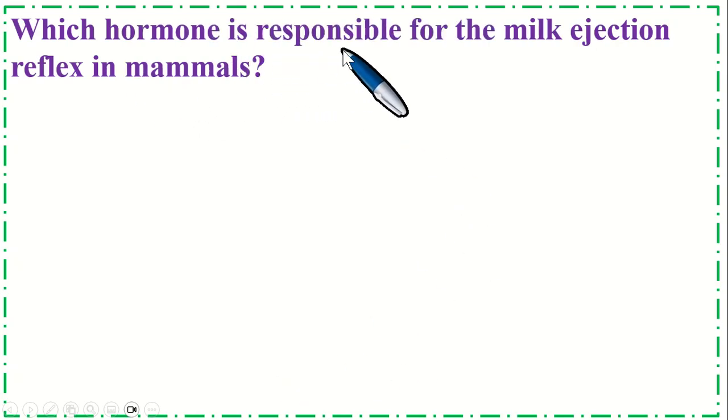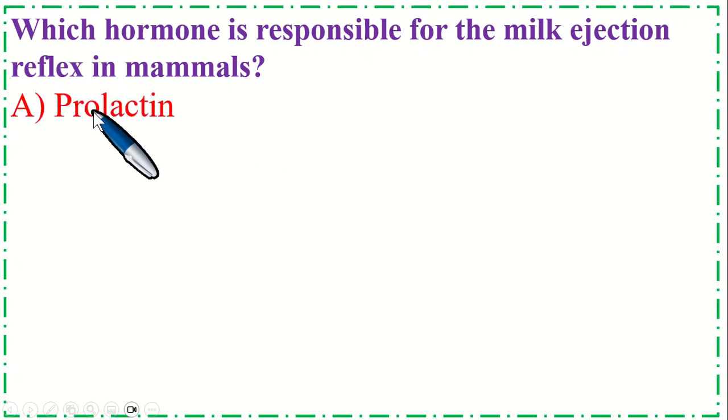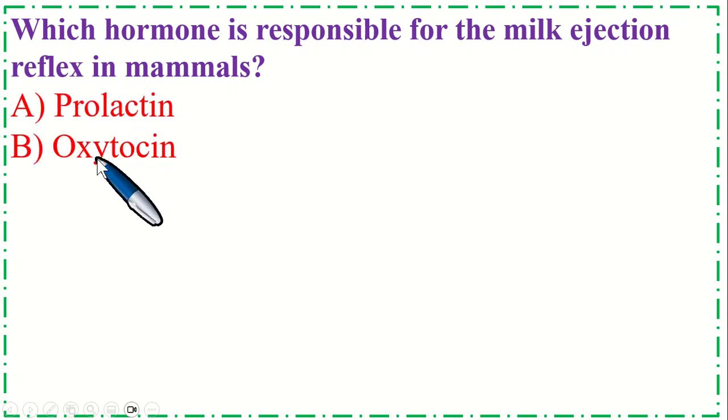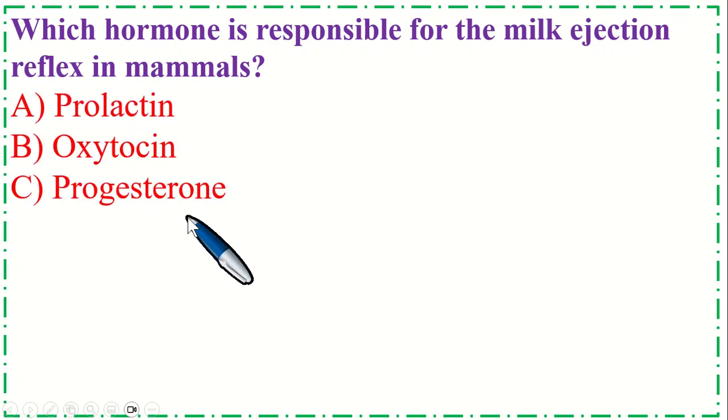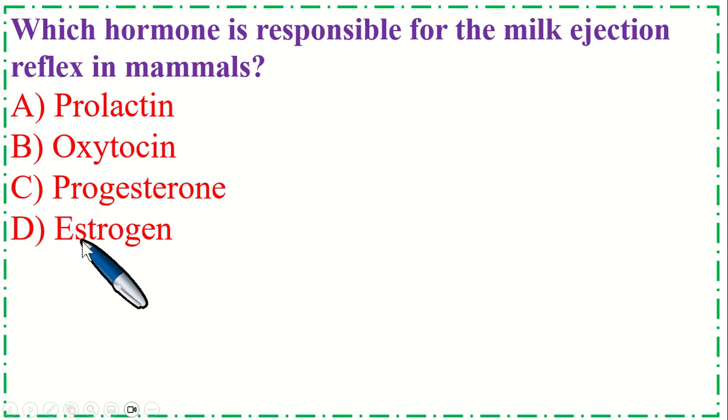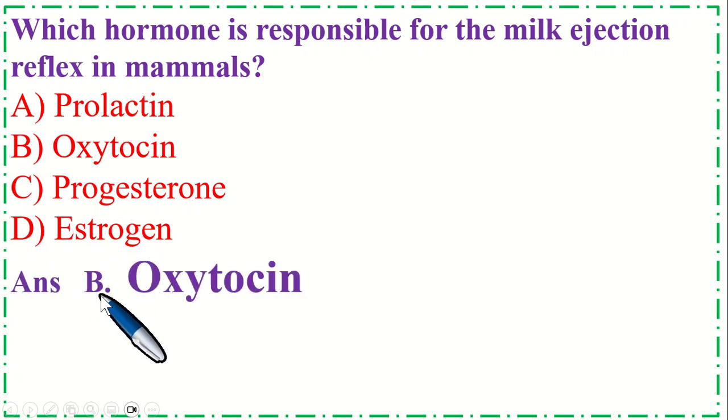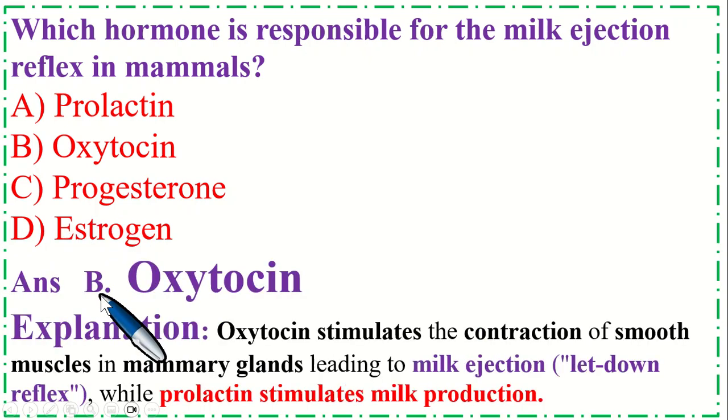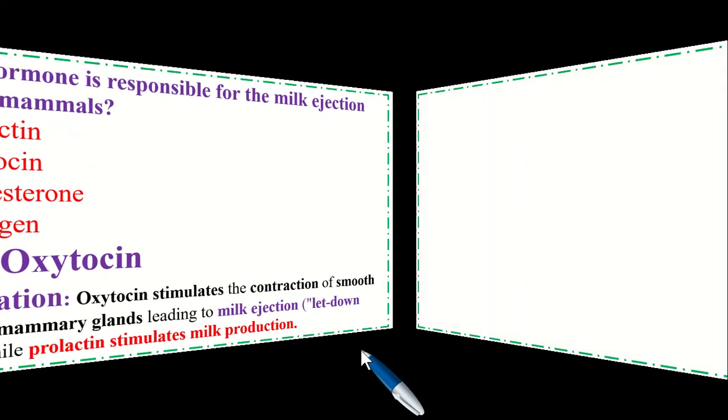Which hormone is responsible for the milk ejection reflex in mammals? Option A, prolactin, B, oxytocin, C, progesterone, and option D, estrogen. So the correct option is B, oxytocin. Explanation: oxytocin stimulates the contraction of smooth muscle in mammary glands, leading to milk ejection, the let-down reflex, while prolactin stimulates milk production.